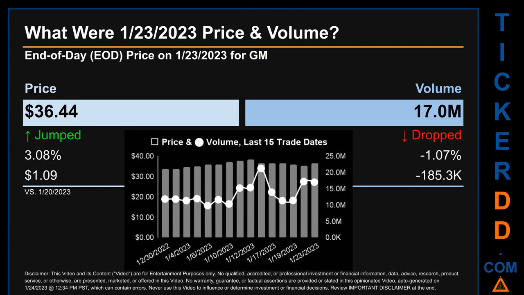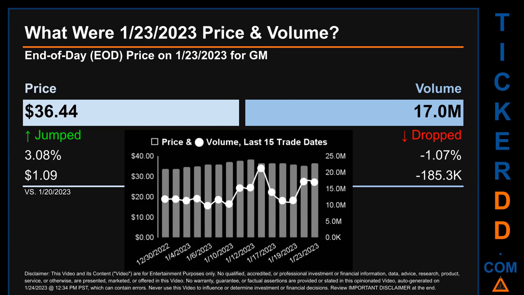What was end-of-day price and volume for GM? On Monday, January 23, 2023, GM had an end-of-day price of $36.44 and volume of about 17 million. Compared to the previous trading day, the price jumped 3.08%, gaining $1.09, while volume dropped 1.07%, decreasing about 185.3 thousand.